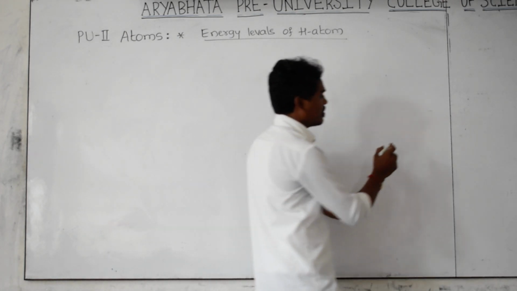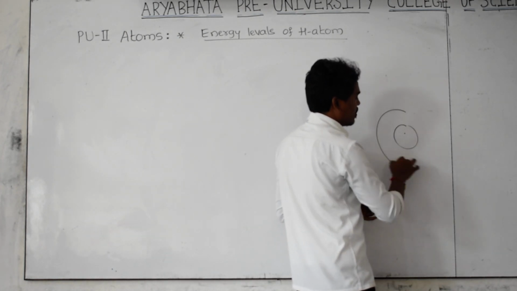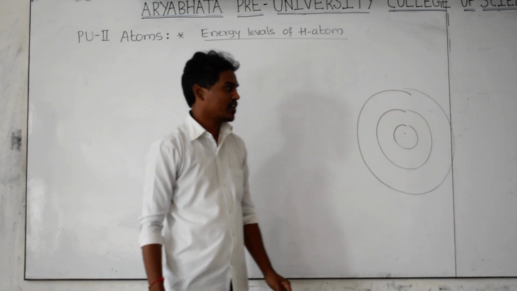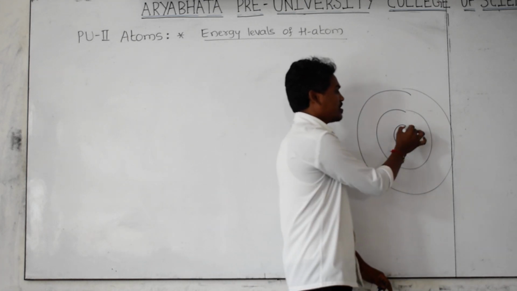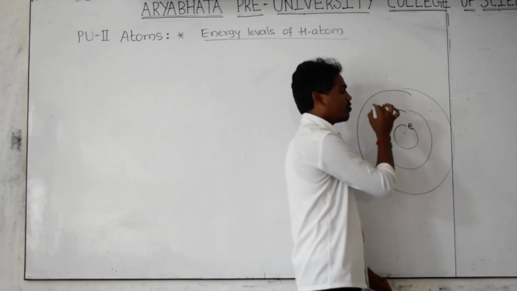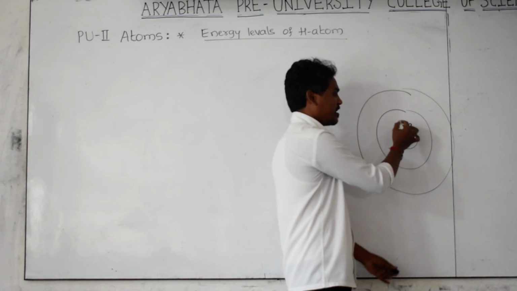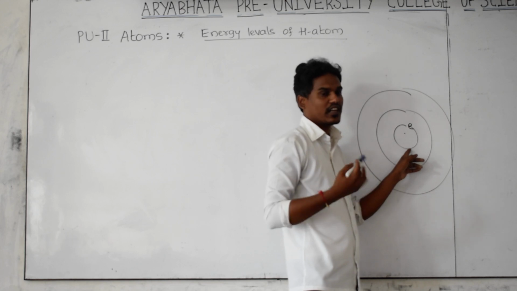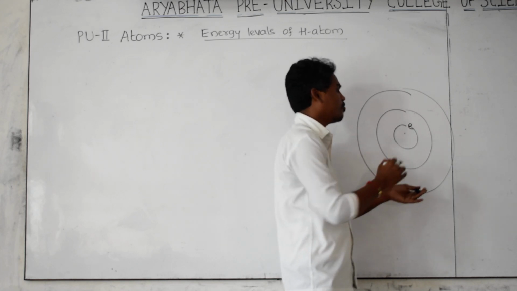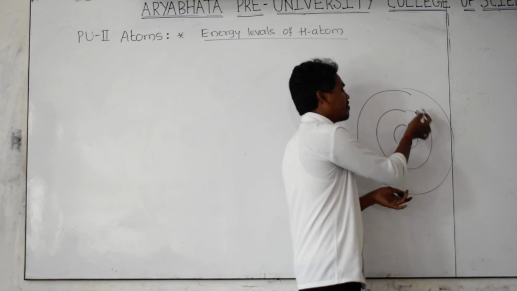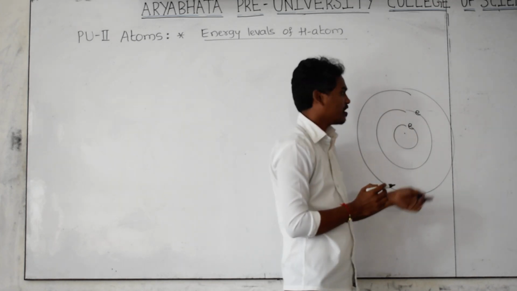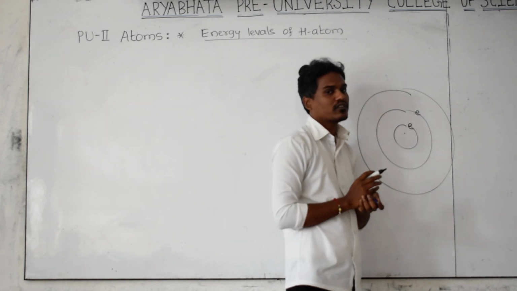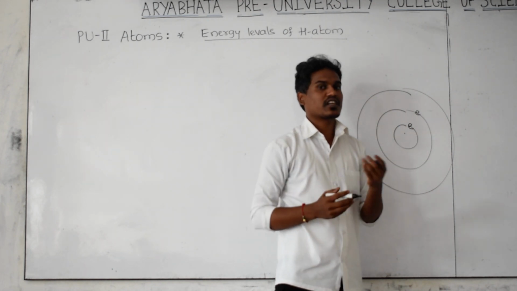As you know very well, this is the structure of the atom, where the electron is revolving around the nucleus in different orbits. Let us consider this is the first orbit, and the electron revolving around the nucleus has some energy in this orbit. That's why this orbit is called an energy state of the electron. One more electron is revolving around the second orbit, and it has its own total energy. That's why the second orbit is also called the second energy level.